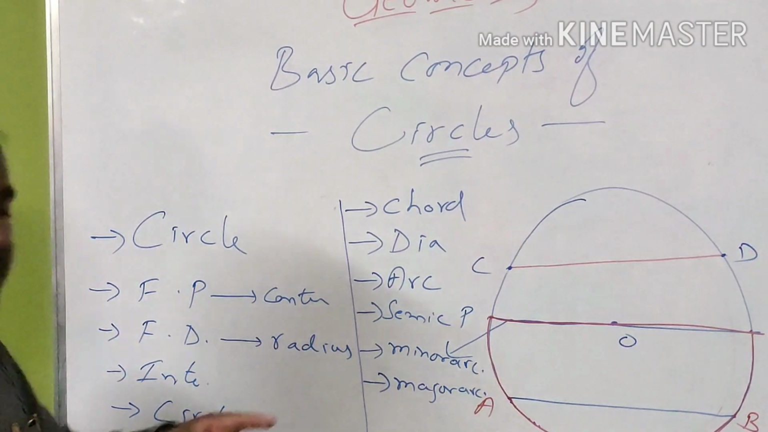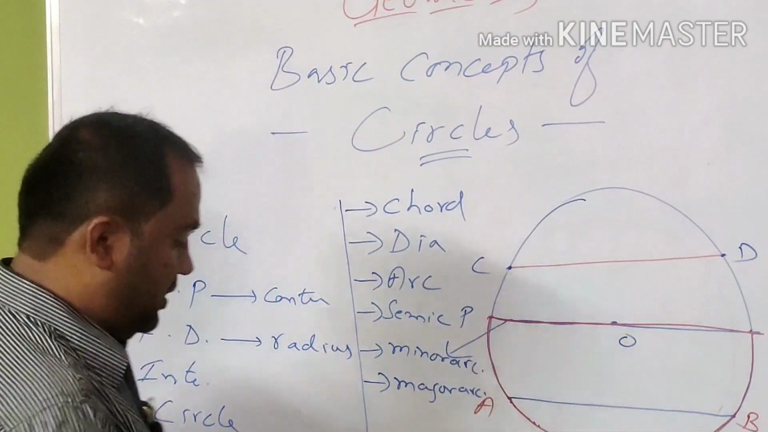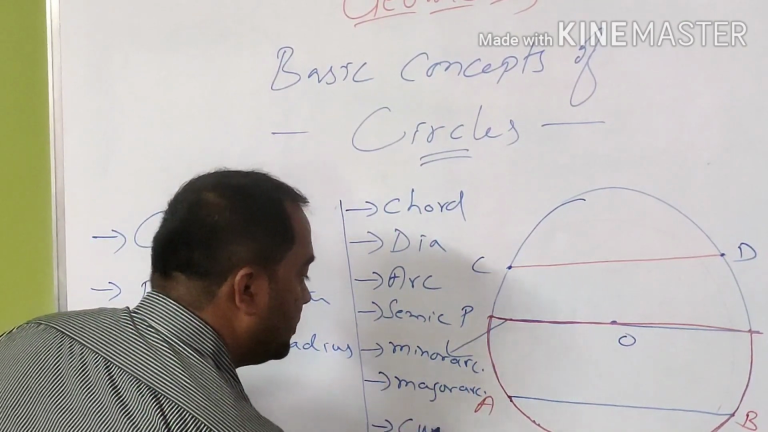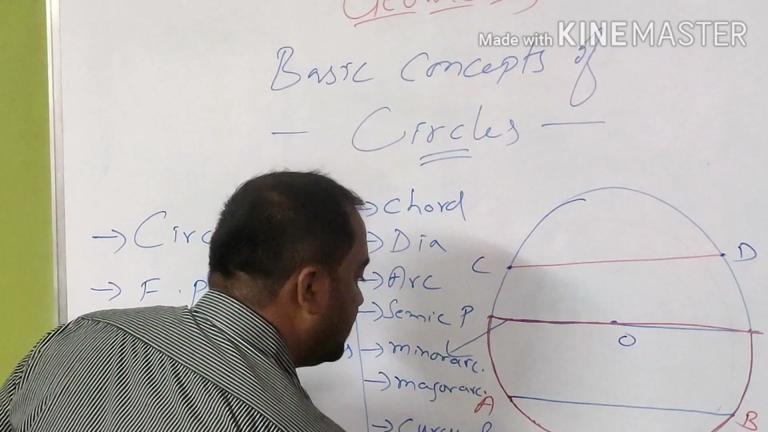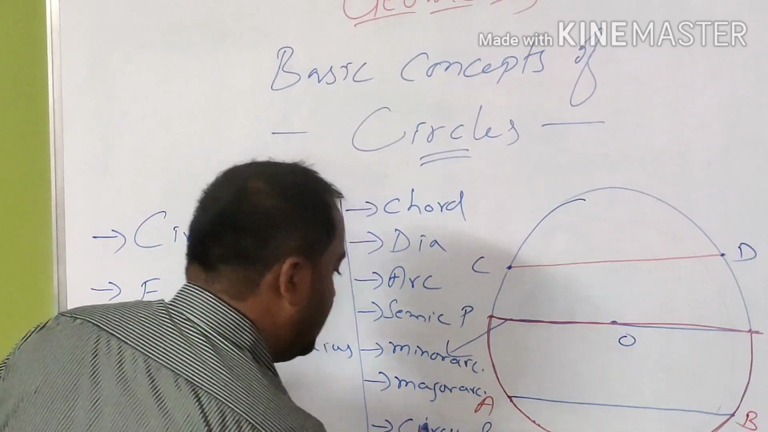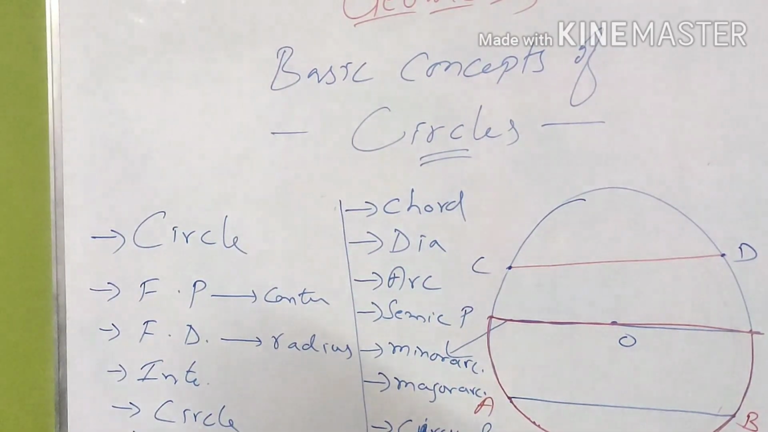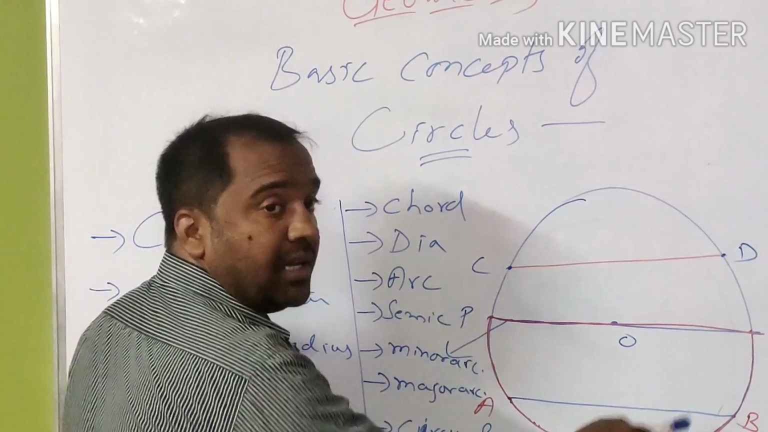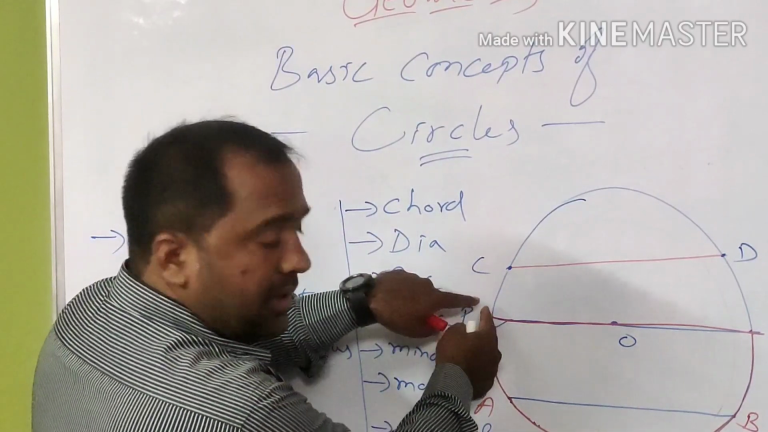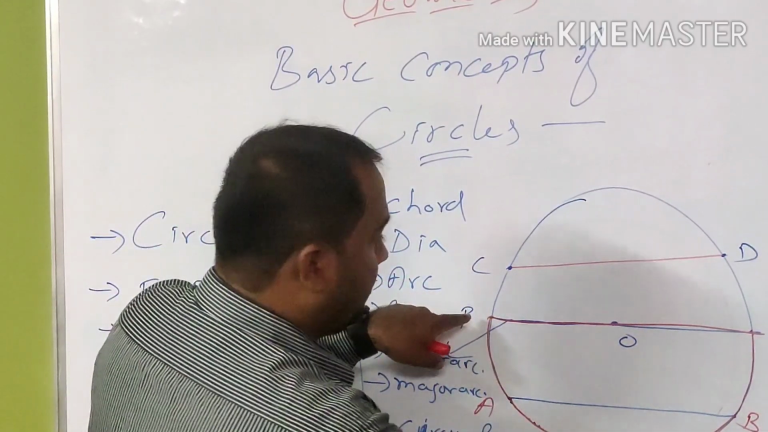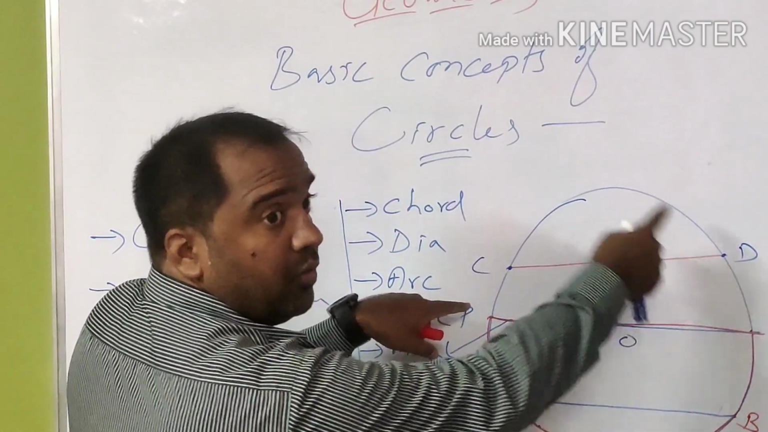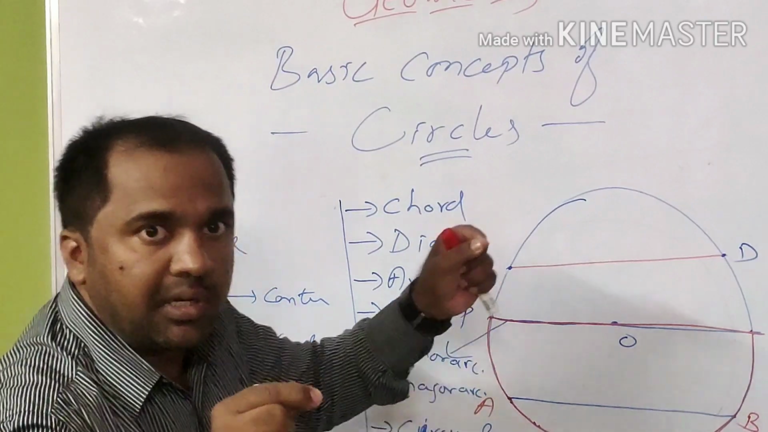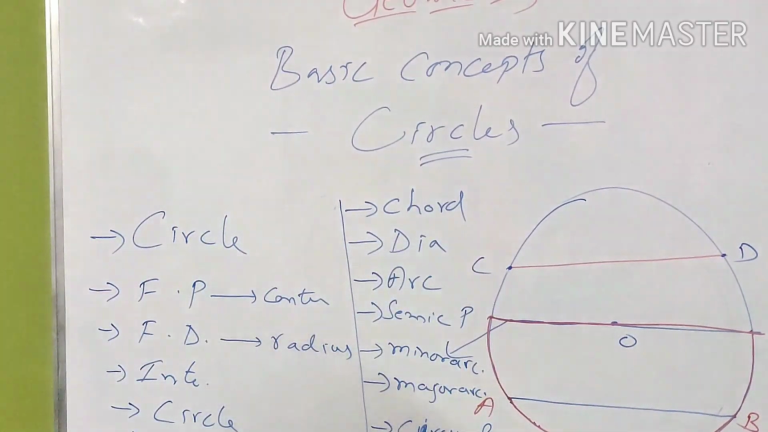Now the next topic in the circle is the circumference of a circle. What is the circumference of a circle? The length of the boundary of the circle, or the length of the circle. If you take a thread and start putting it on the circle from P, you cover one full rotation and come back to P, then the thread covered on the circle is the circumference of the circle.